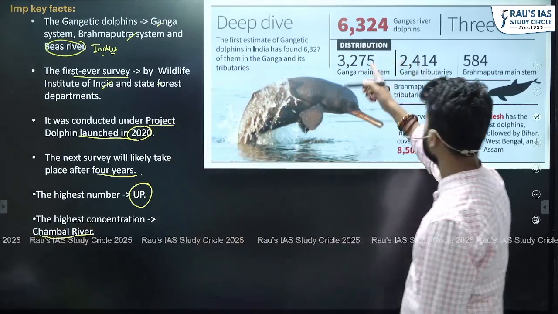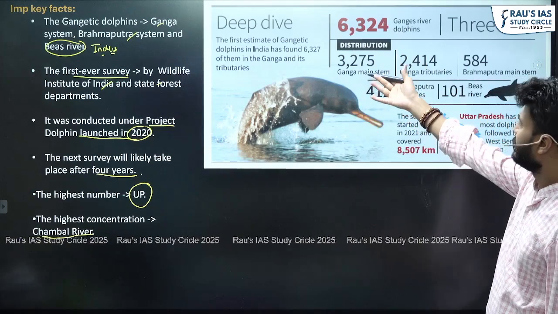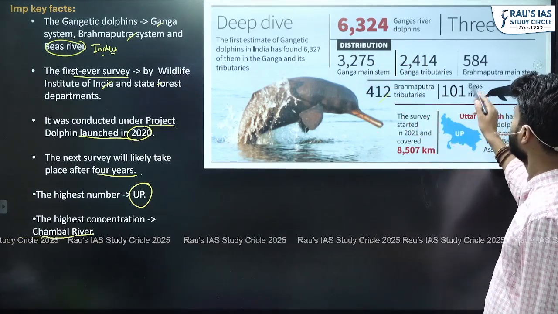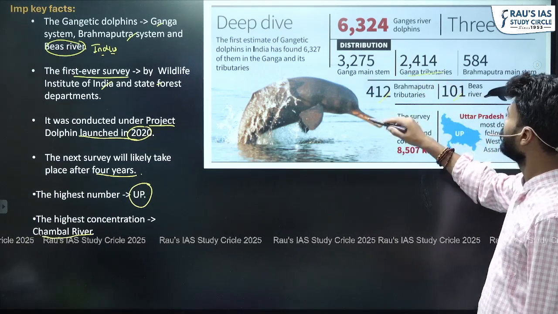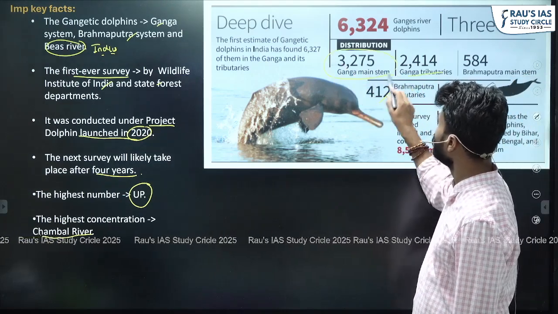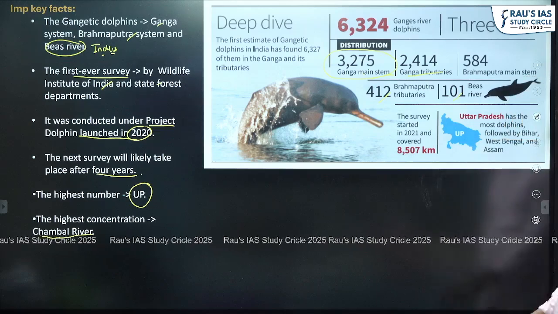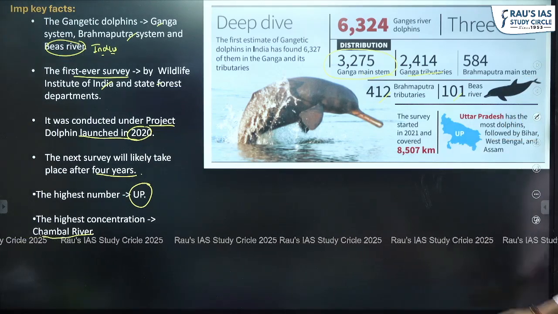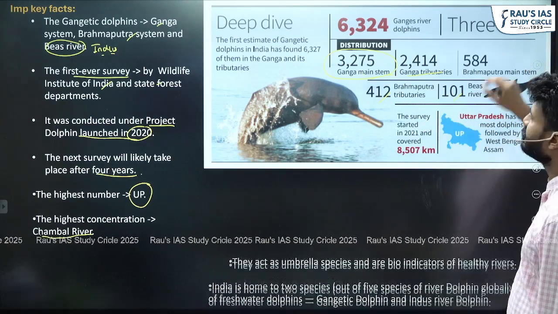Then here is some of the data, this is the first estimate. Then the Brahmaputra tributary has this much, the Beas river this much, the Ganga tributary this much, and the Ganga mainstream. You can see the largest presence is in the Ganga mainstream. Fine, so these were some of the facts. Okay, let's move on.